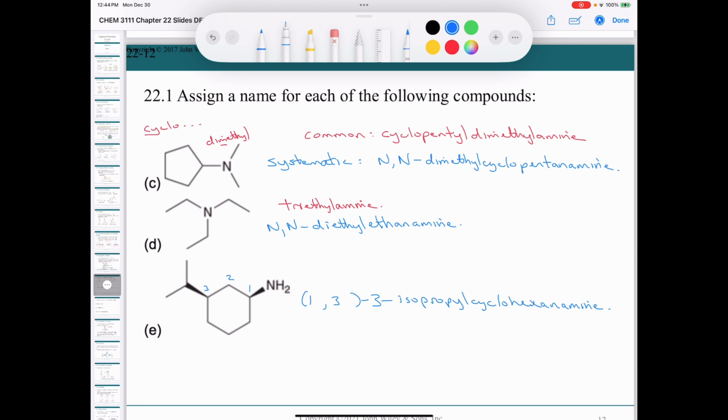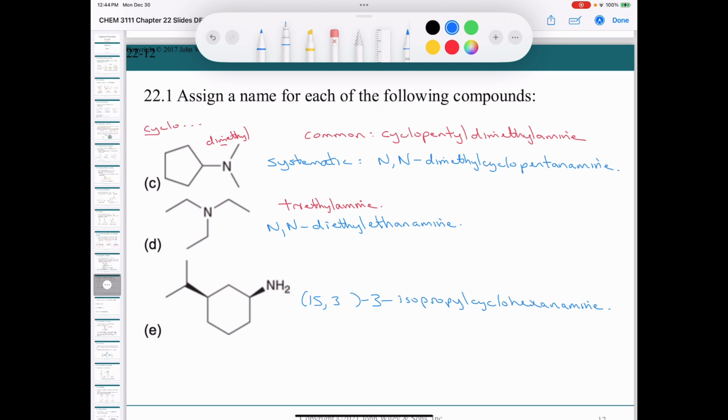And I'm sure you're all faster than me at this by now. This would be number 1, this would be 2, this would be 3. So at carbon number 1, it's going counterclockwise. So this is S. So we'll pencil that in. So it's 1S.